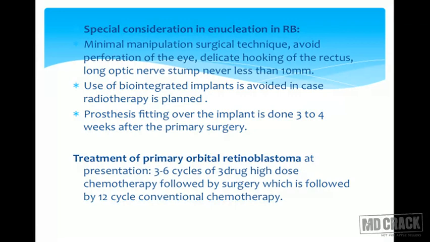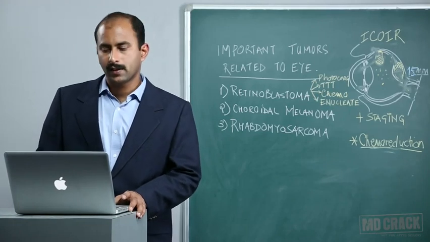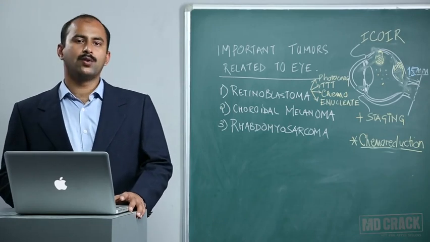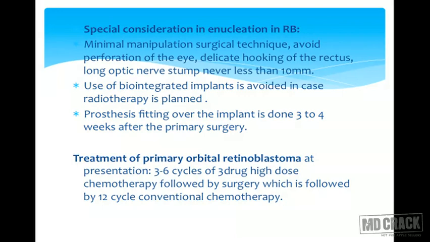Special consideration during enucleation technique in retinoblastomas is slightly different from the conventional enucleation procedure. Minimal manipulation surgical technique is used. People who are skilled in doing enucleation in retinoblastomas are recommended to do such a procedure. Delicate hooking of the rectus muscles, owing to the thin sclera underneath, is a rule, and the longest stump of the optic nerve possible should be obtained, ideally nothing less than 15 millimeters.